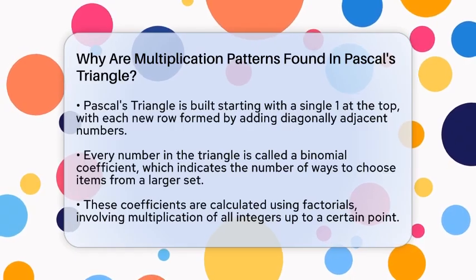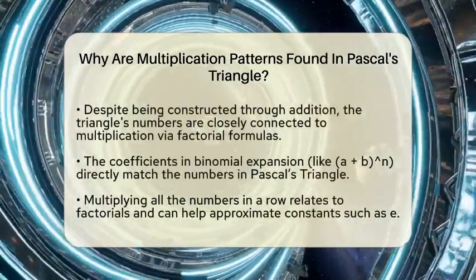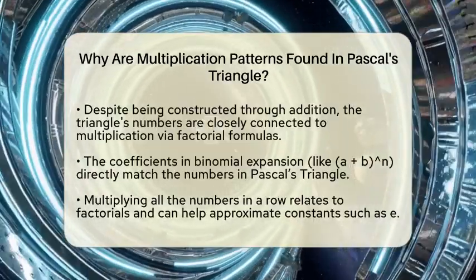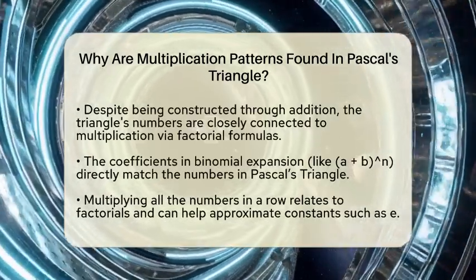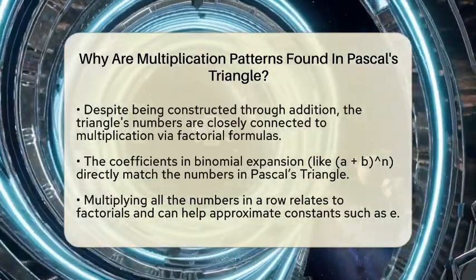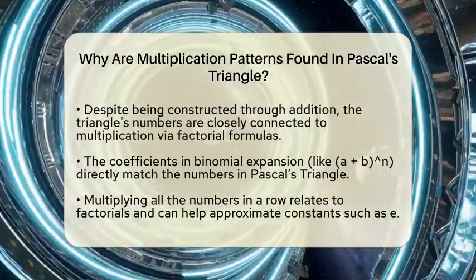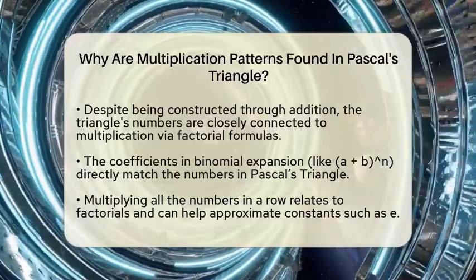For example, to find the number of ways to pick 3 items from 5, you multiply 5 times 4 times 3, then divide by the factorial of 3. So, even though the triangle is built with addition, the numbers themselves are deeply connected to multiplication through these factorial formulas. One of the clearest multiplication patterns appears in binomial expansion.